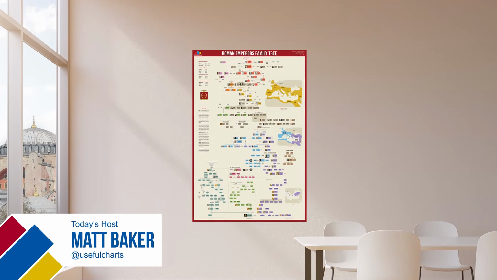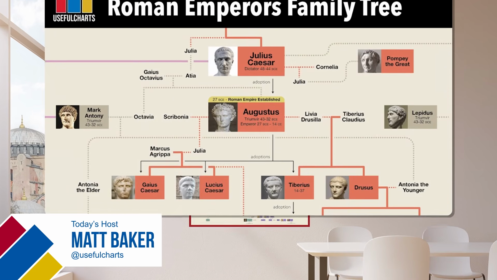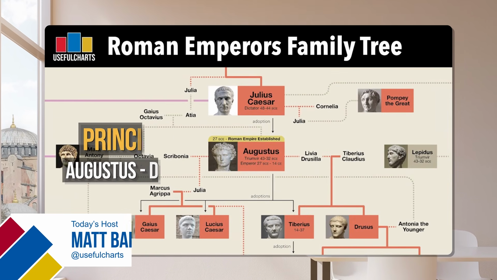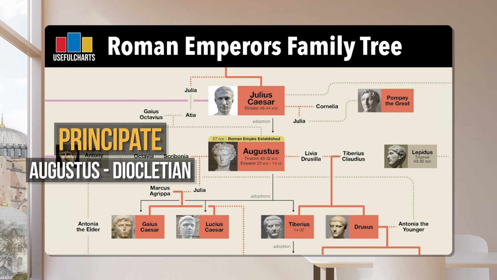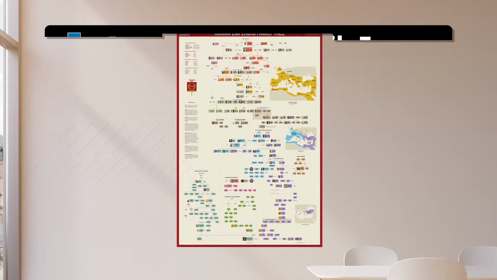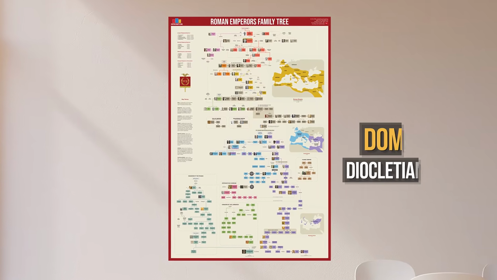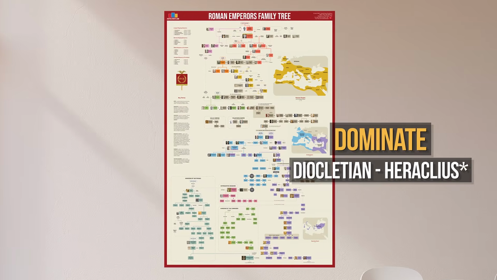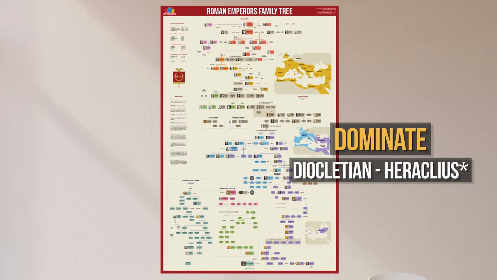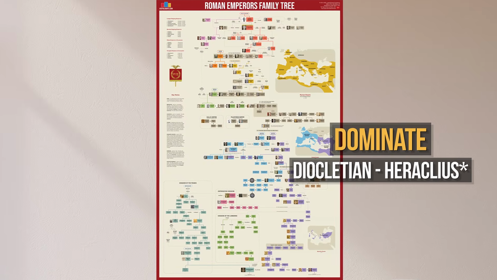Today I'm going to continue with the family tree of Roman emperors. Last week I covered the period known as the Principate, which started with the first emperor, Augustus, and ended with Diocletian. From Diocletian onwards, we now enter a period known as the Dominate, which is when the empire became divided into East and West, and when the emperors took the title of Dominus, meaning Lord.